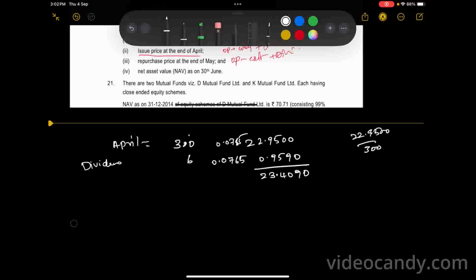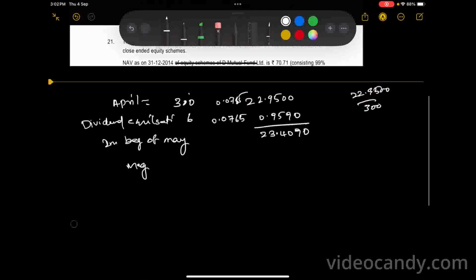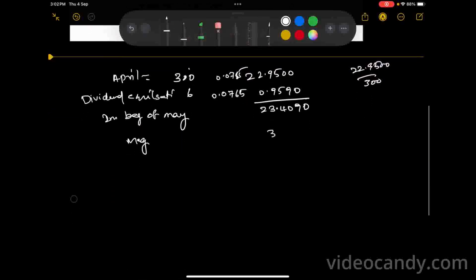Okay, in the beginning of the month, what is it? Dividend equalization. Okay, it is in the beginning of May. In May, how much do we receive? May income 34.425.